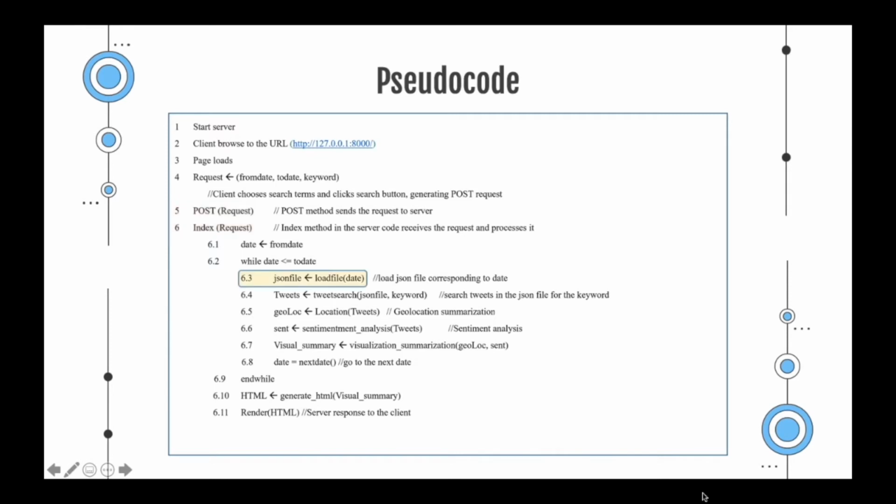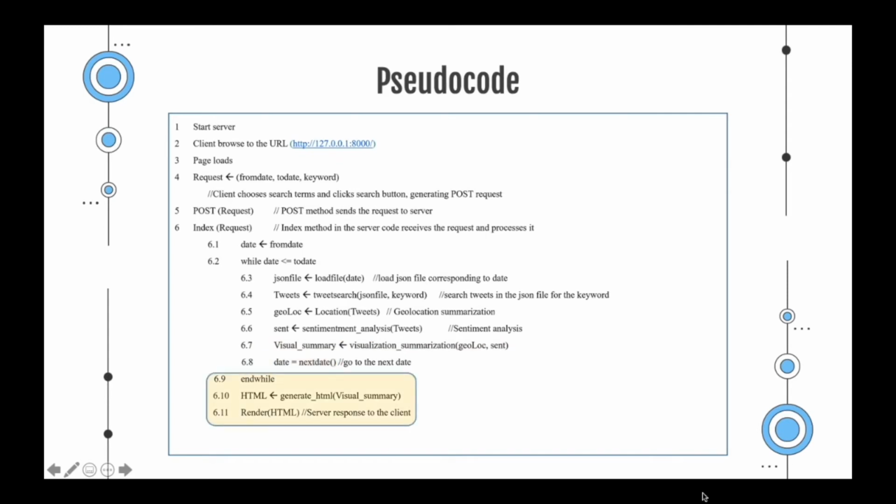The server will enter the while loop, and this while loop will load the JSON file corresponding to the date. Then it will search for the tweets in the JSON file for the specific keyword. Then it will do a geolocation summarization and a sentiment analysis. After that, it will do a visualization summarization, which includes the geolocation and sentiment. Then it will move to the next stage until the loop is finished.